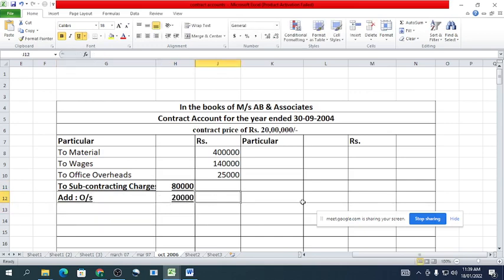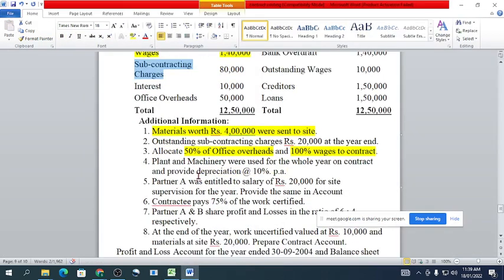In the outer column rupees 1 lakh. Just remember that we will have to make a provision on the liability side of rupees 20,000 for outstanding subcontracting charges.